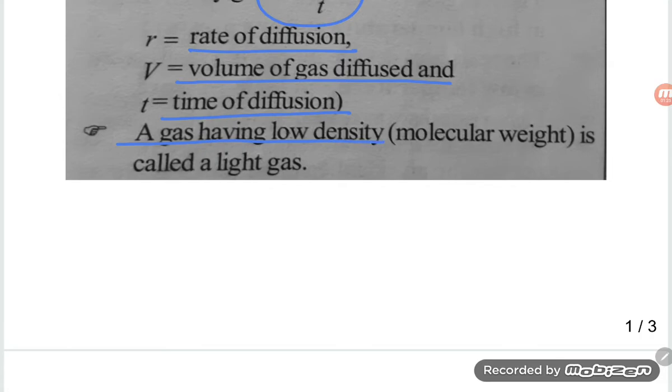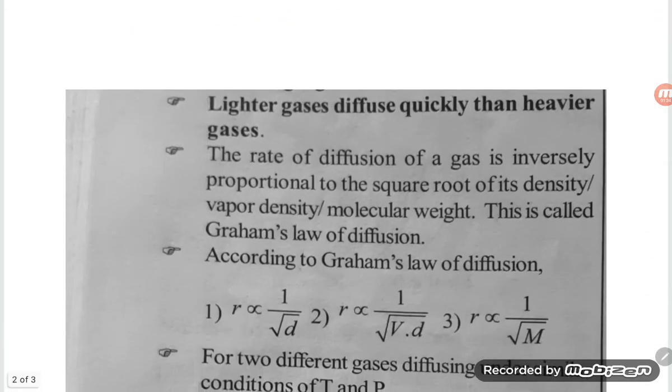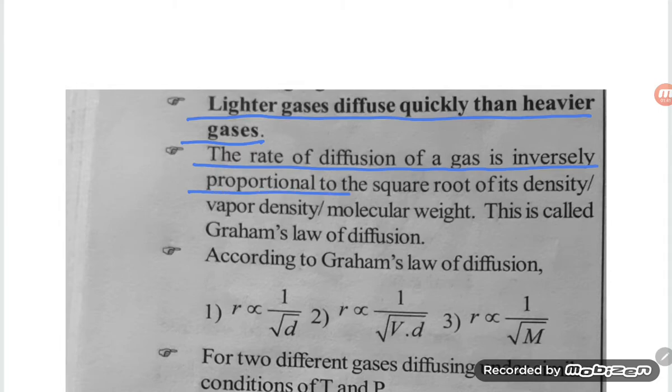A gas having low density or low molecular weight is called a light gas. Next, a lighter gas diffuses more quickly than a heavier gas. The rate of diffusion of a gas is inversely proportional to the square root of density, vapor density or molecular weight. These are the three ways we can define it: density, vapor density, molecular weight. This is called Graham's law of diffusion.